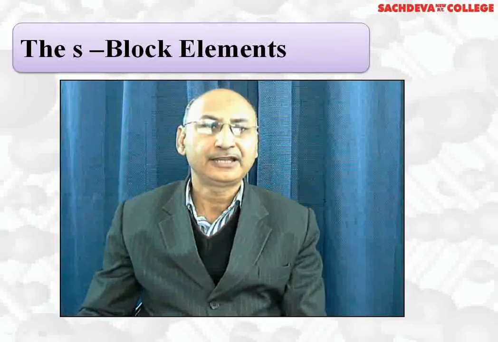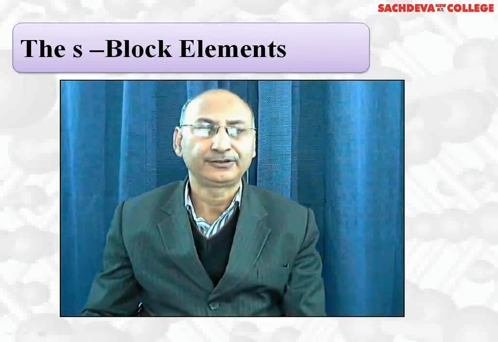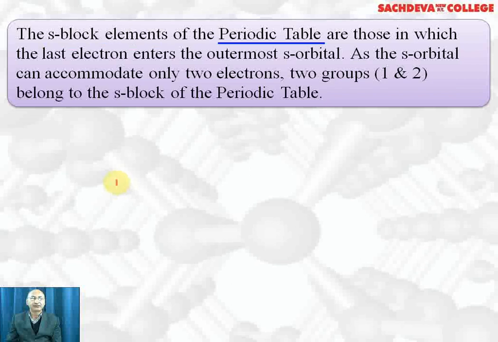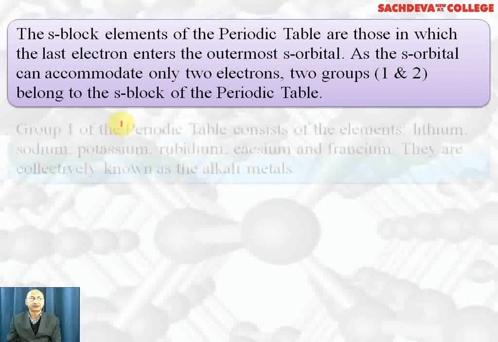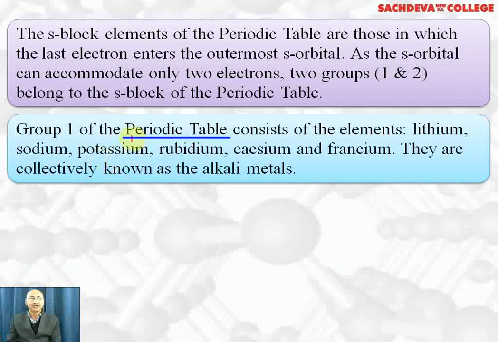Let's start with the next chapter, s-block elements. The s-block elements of the periodic table consist of two groups, 1 and 2, and in these groups the valence electron enters the s orbital. So group 1 and group 2 belong to the s-block because the valence electron, or differentiating electron, enters the s orbital.